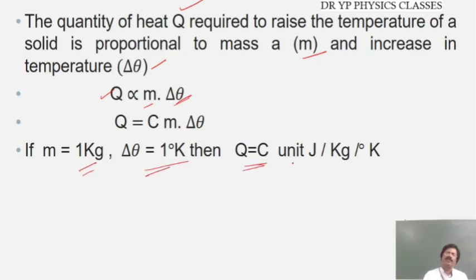What is the unit for the specific heat? It is joules per kg per degree Kelvin in SI units. In CGS units, we have calories per gram per degree Celsius. Here mass has to be taken in grams and temperature in degrees Celsius. That's all the difference. So I think it is very clear to you what is meant by heat capacity, molar heat capacity, and the specific heat of the solid. Specific heat of the solid is nothing but the amount of heat required to raise the temperature of 1 kg of the solid through 1 degree Kelvin.